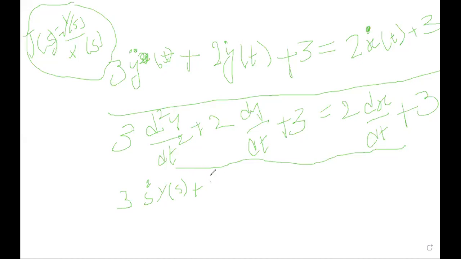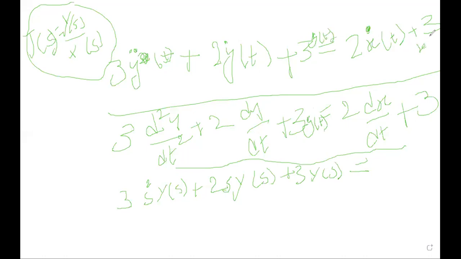Right. 2 into s into y of s. Okay, and 3 into y of s, since this one is y of t.